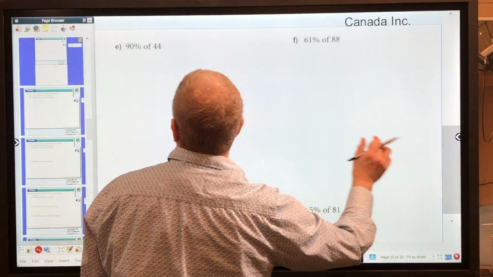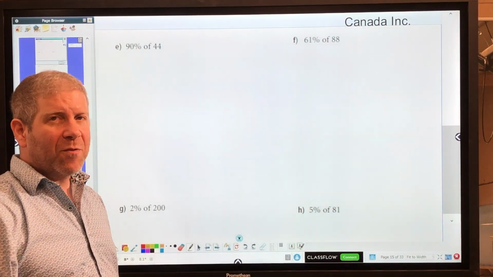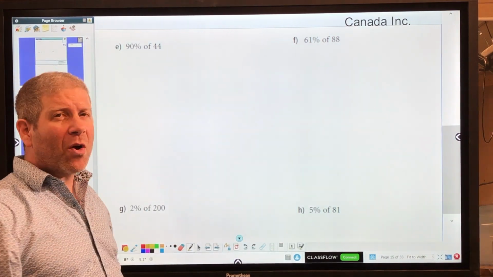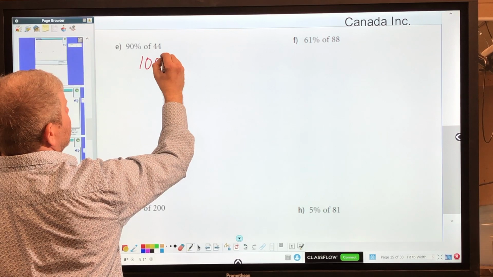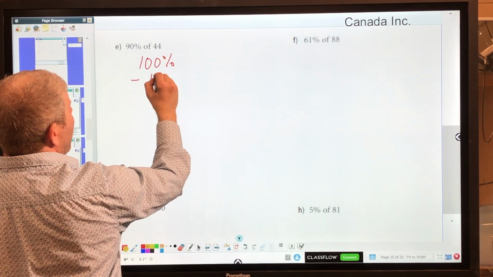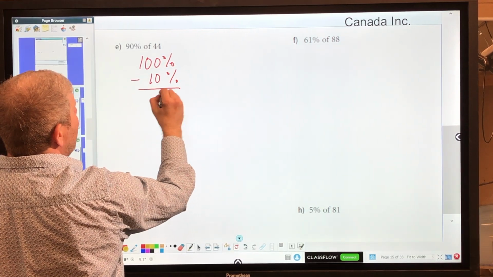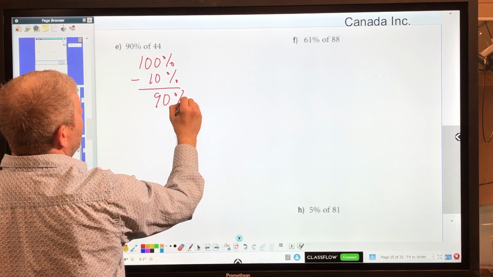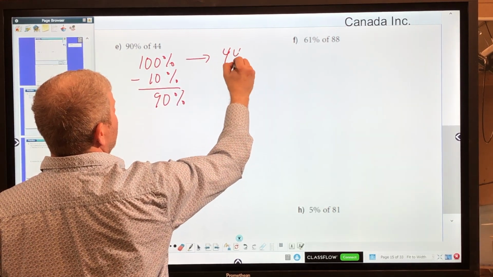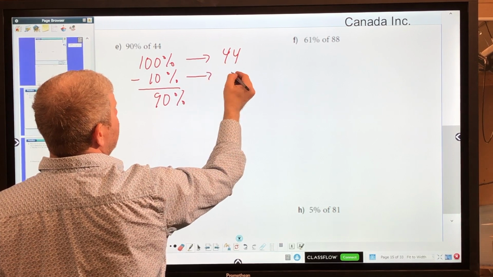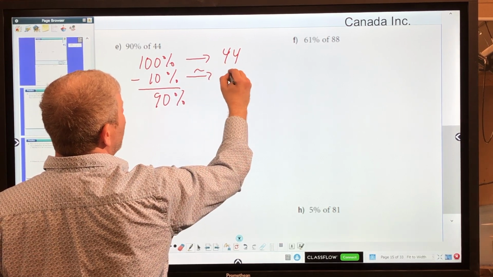And the last 4 here. 90% of 44. 90% is not really a friendly number. Why don't I do this? Why don't I do 100% of 44 and subtract 10%? That would leave me with 90% of 44. So 100% would be 44. I'm going to subtract 10%, which is going to be approximately equal to 4.